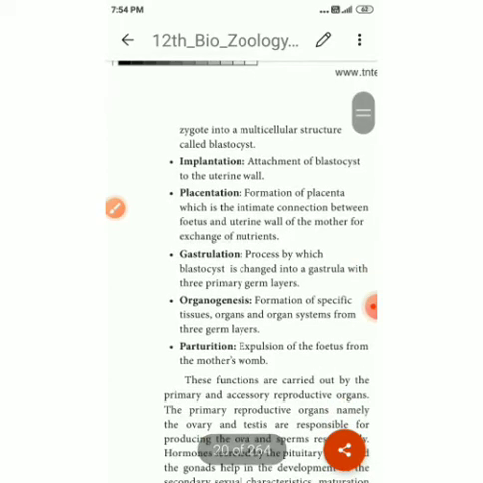Next, parturition. Expulsion of the fetus from the mother's womb. The fetus comes out of the mother's body. That is called parturition. These are the main events that take place in human reproduction.